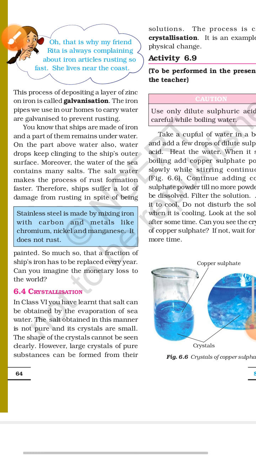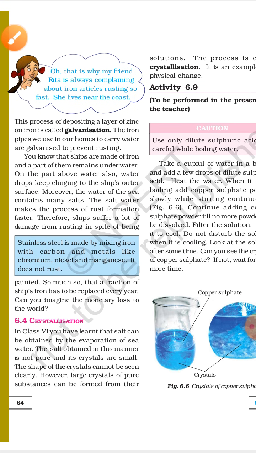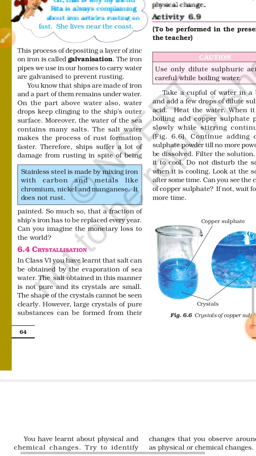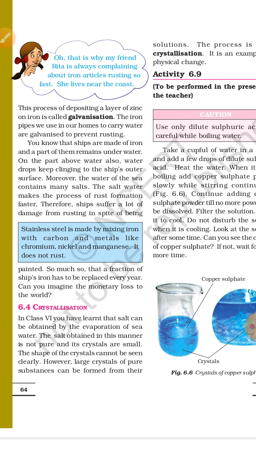So we can say that this process is a physical change. Understood? So today we have studied about the ozone layer, about rusting, how we can prevent rusting, what is galvanization, and crystallization. So I think we have finished our chapter. Please revise the chapter. I have prepared 2 videos for you for completion of the chapter, so you can see the videos and revise the chapter. Okay. Thank you.